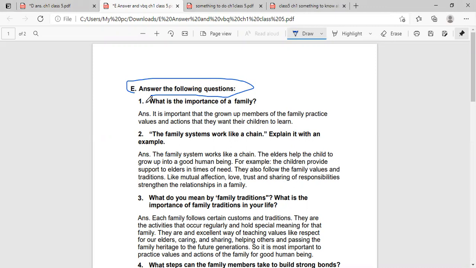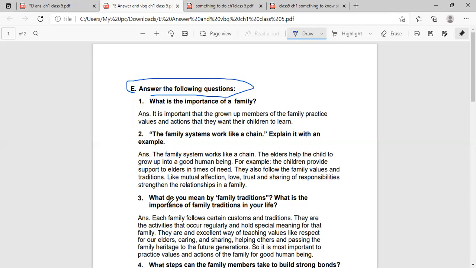They also follow the family values and tradition like mutual affection, love, trust, and sharing of responsibilities strengthen the relationship in a family. Then third question, what do you mean by family traditions?